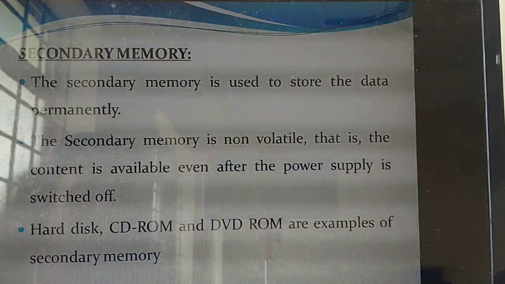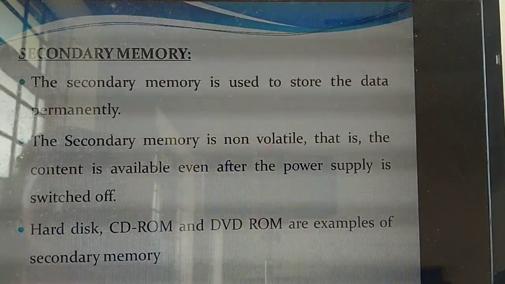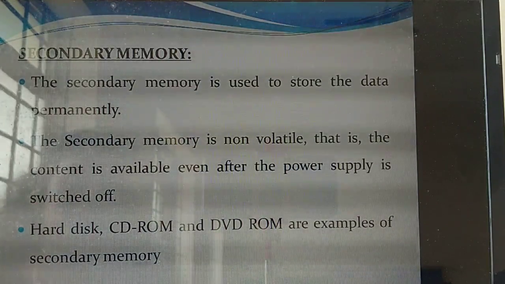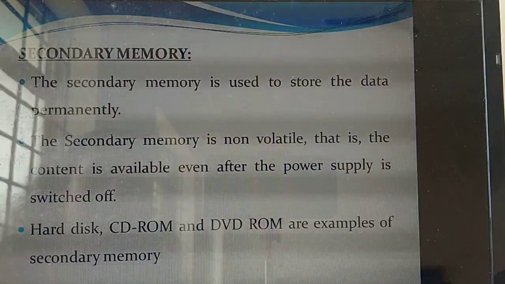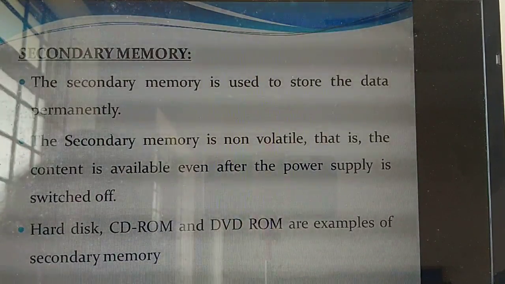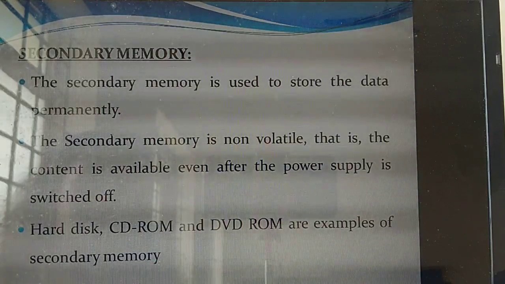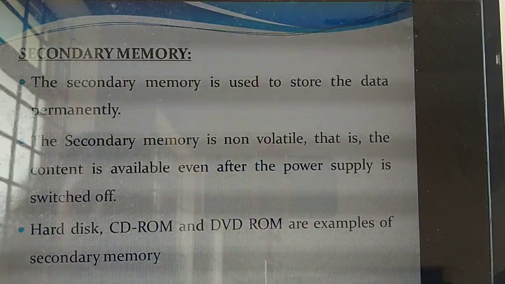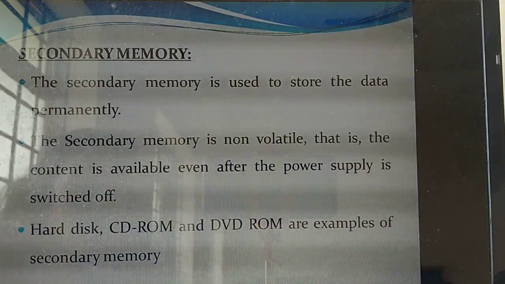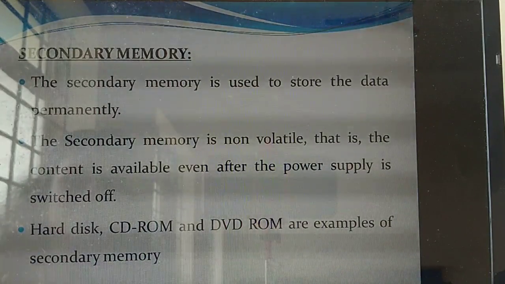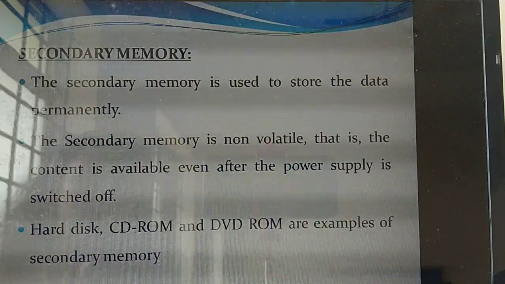Some students always listen immediately, they will study and store that particular thing in the brain. That is called secondary memory. Understand? So secondary memory is used to store the data permanently. Which memory is used to store the data permanently? Secondary memory. This is non-volatile, but primary memory is volatile. So even if the power supply is switched off, the data won't get lost.